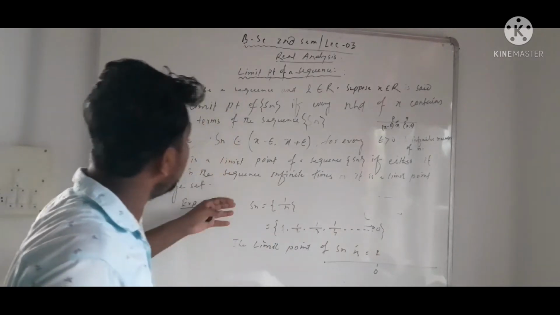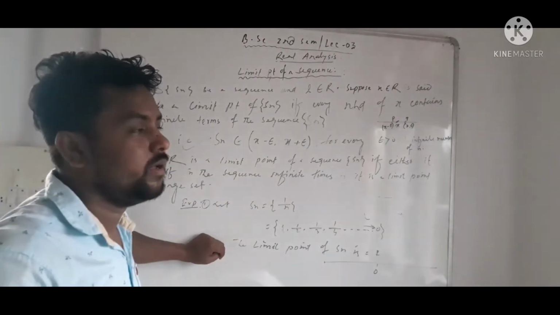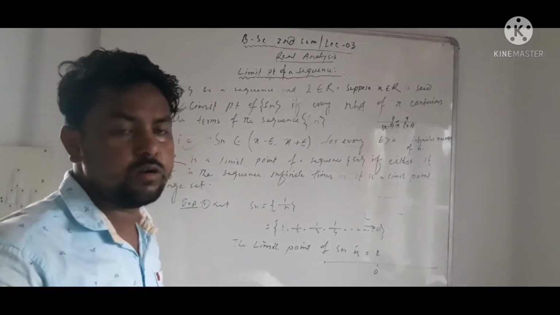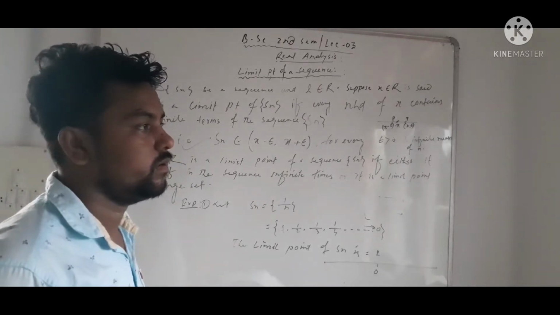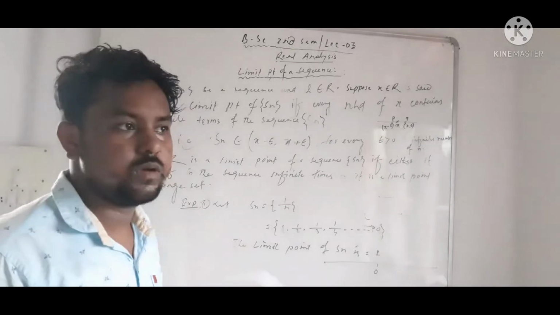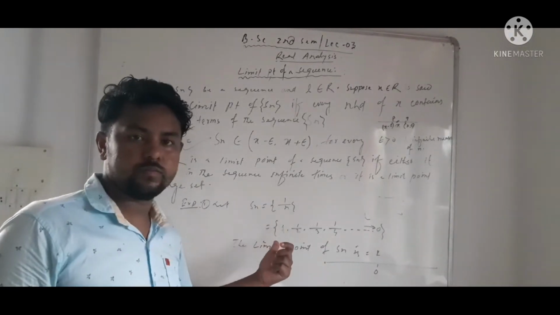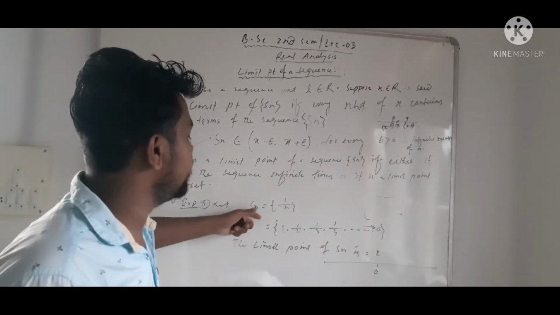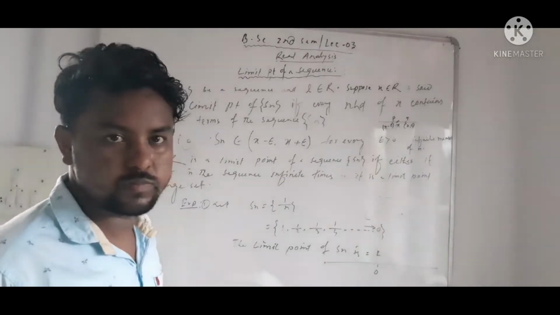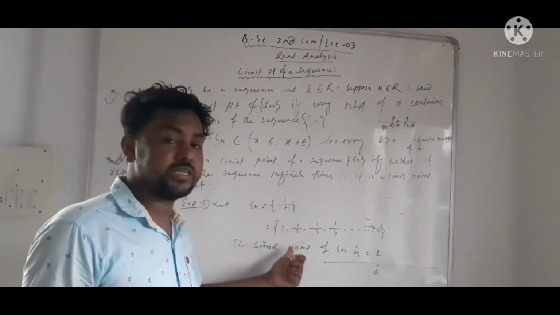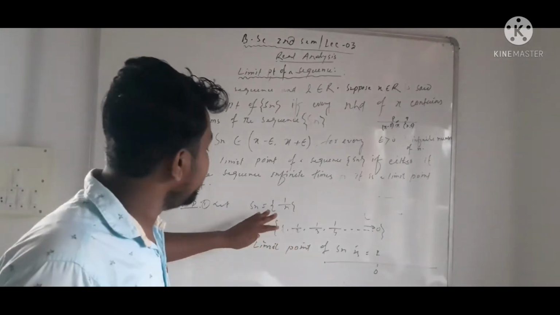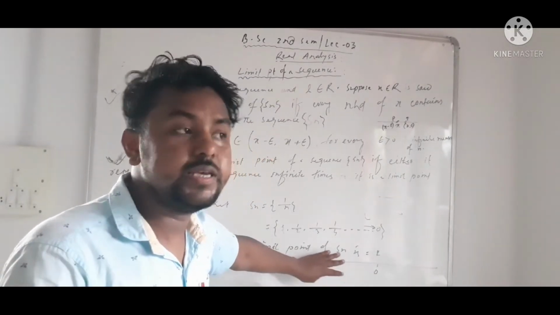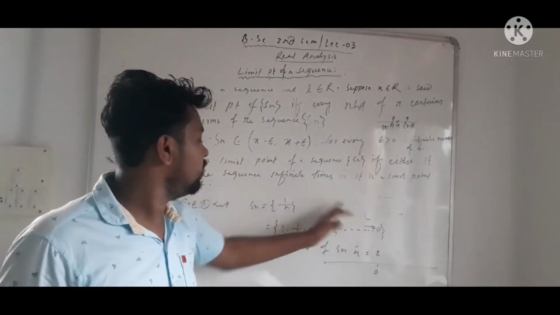So how we have to find the limit point of a sequence? You remember that in every function or every sequence in real analysis, how we will get the limit? We use that n tends to infinity. If we put n tends to infinity in the sequence, then we will get the limit. Okay. So today we will use the same concept, but in this sequence we have to put in a real number line. It's easy to track the limit point of the sequence.